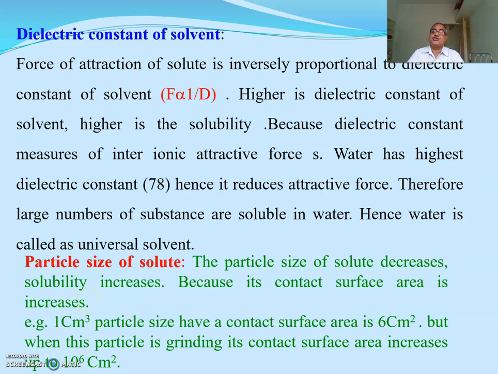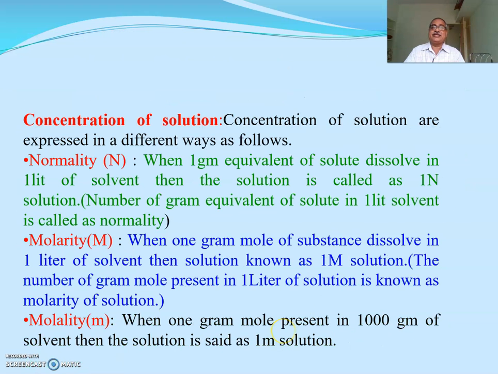The shape of the particle is cubic, and a cube has how many faces? 6 faces. So its contact surface area is 6 centimeter square. But the same particle, when you grind it up to suppose 200 mesh particle size, then its contact surface area is near about 10 raised to 6 centimeter square. 10 raised to 6 means 10 lakh centimeter square. Hence the solubility increases. When particle size decreases, its solubility increases because its contact surface area increases.